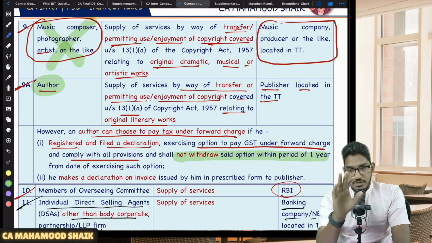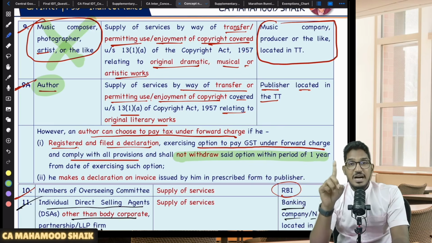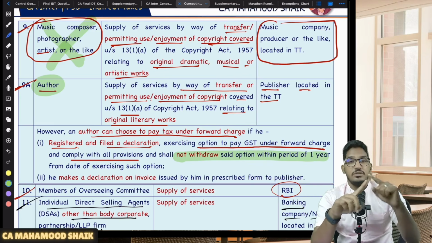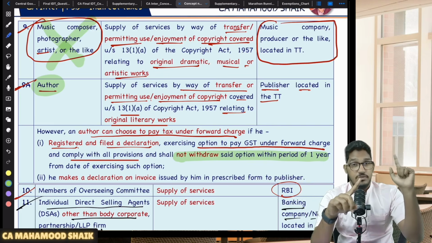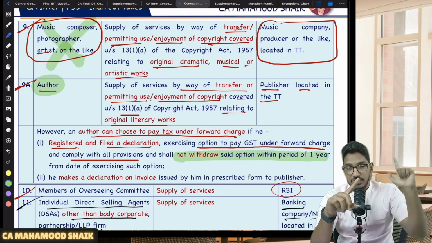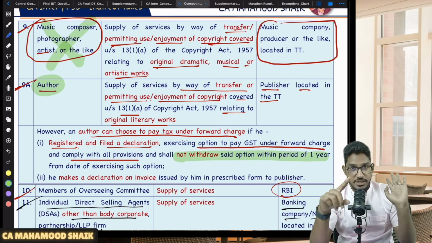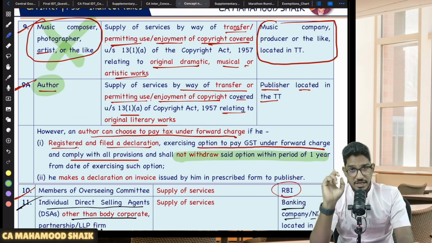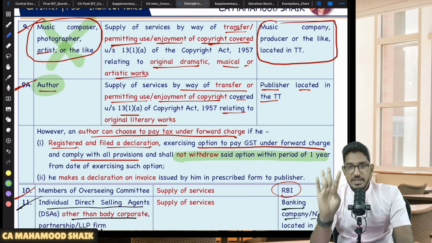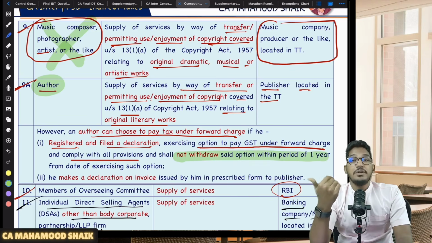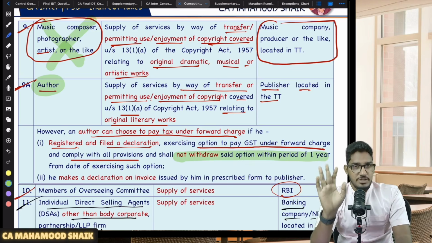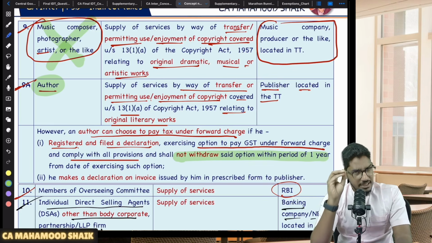Till now, for whatever services I have notified under RCM, unless they have given the option for the person to pay the GST under forward charge mechanism, like in GTA, where they have given the option for the GTA service provider, and for some others also. Only when they have given permission can you opt for forward charge mechanism. In all other cases, if they have told RCM, it is compulsory.